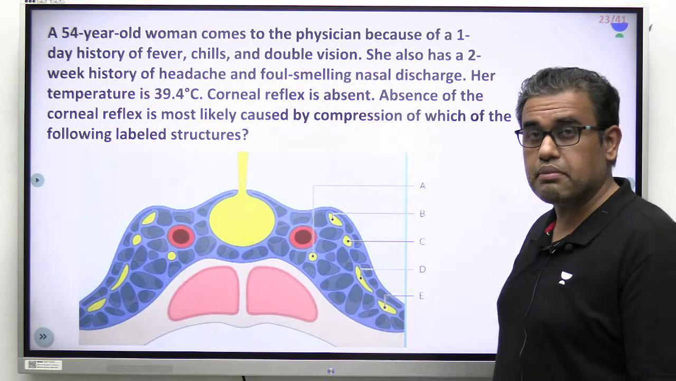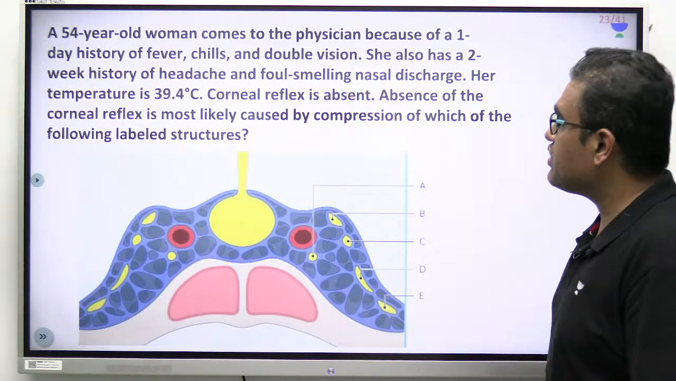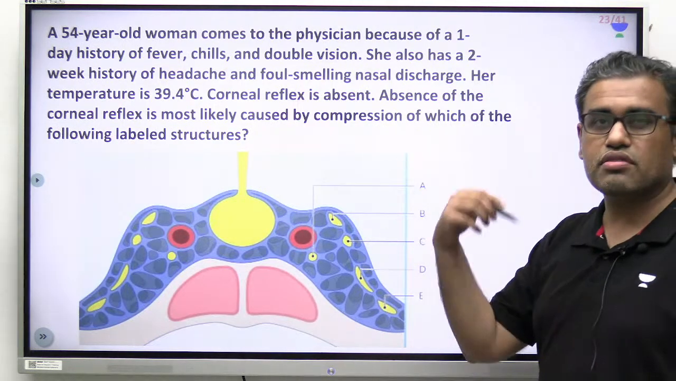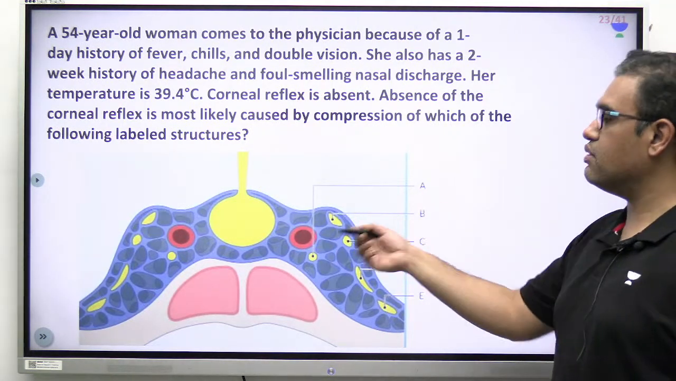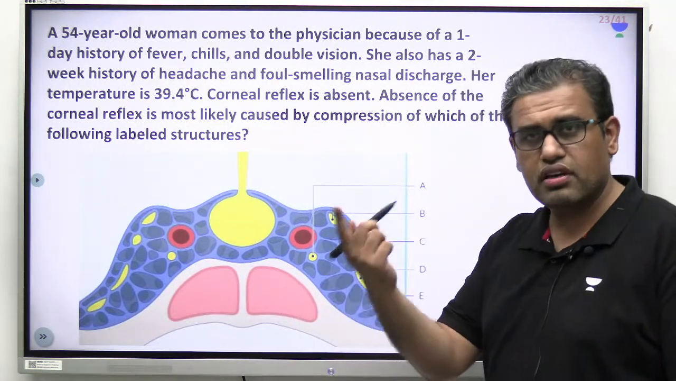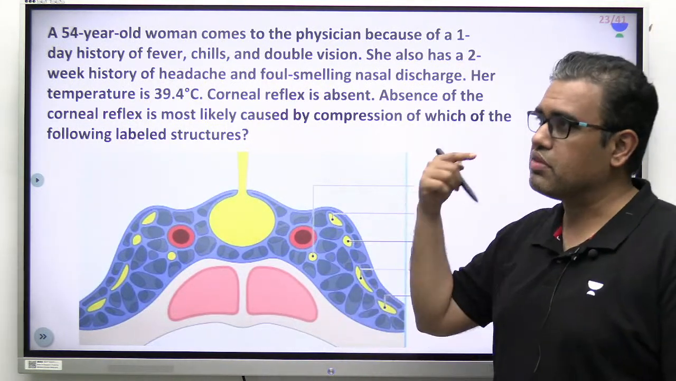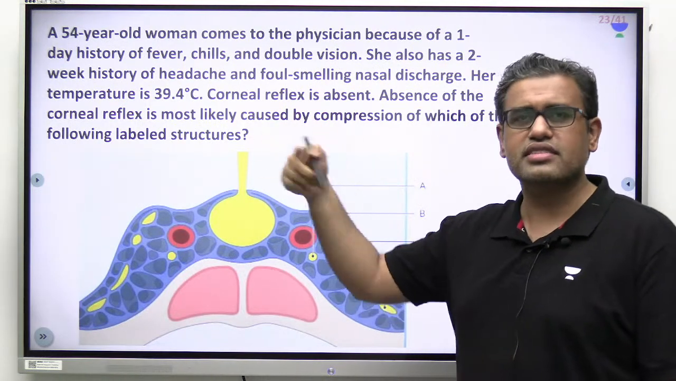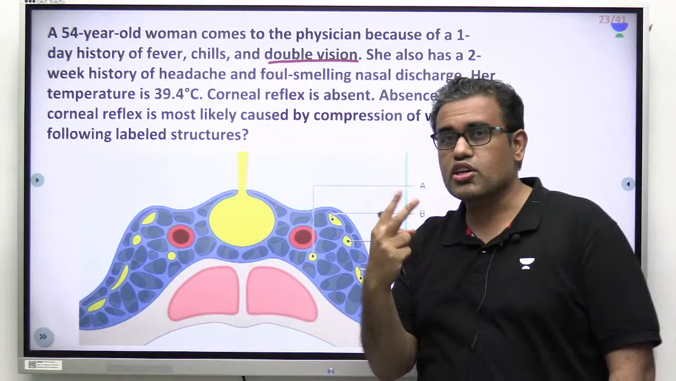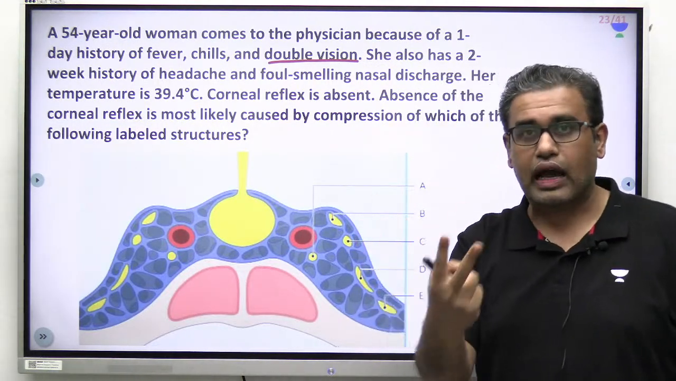Next question, an image-based question. A 54-year-old lady comes to the physician because of a one-day history, just a one-day history, of fever, chills and double vision. Suppose you are sitting in an OPD, just one day history of fever, chills, you may think of any cause like UTI or malaria, this and that, but also double vision. Now she says, I am seeing two doctors. In place of one, I am seeing two doctors.